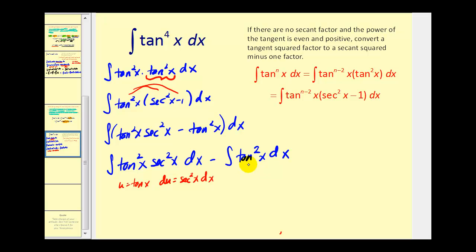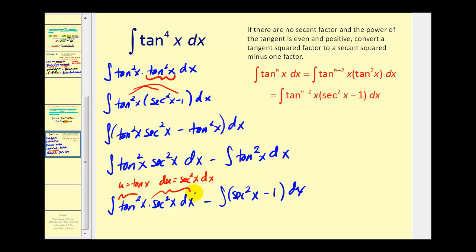But on the second integral, notice this second integral fits the same case that we just dealt with. We have an even power of tangent, so we're going to go ahead and replace this tangent squared again with secant squared x minus 1. So now I think we're in pretty good shape. Taking a look at this first integral, this would be u squared, and all this would be du.